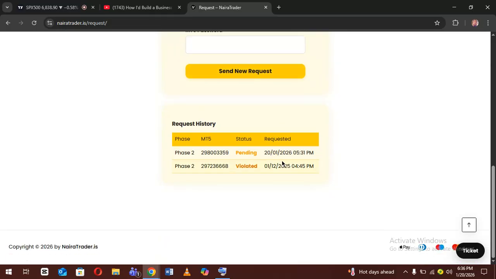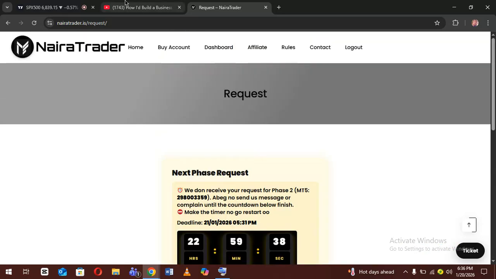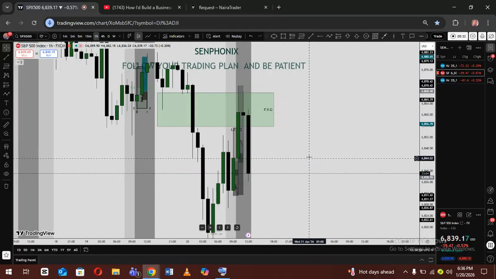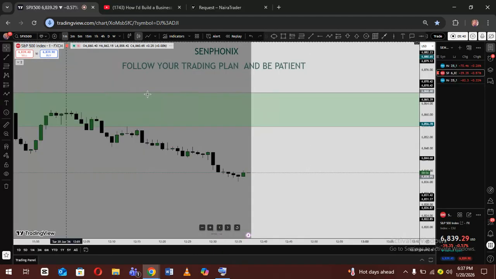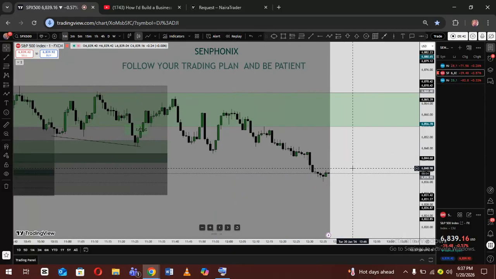I thank God for this progress and the consistency. Although I already violated one of the accounts because I was trading BTC when they were not accepting BTC, and now I was able to trade it again and pass phase one. I'm expecting my phase two tomorrow, and I'm going to trade. So this strategy is making me understand that it works. This strategy works. Let's go. Let's go for phase two. This is my first time ever passing a phase one account. Let's go.